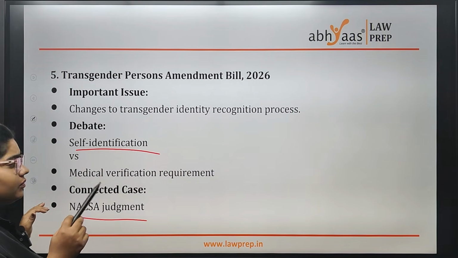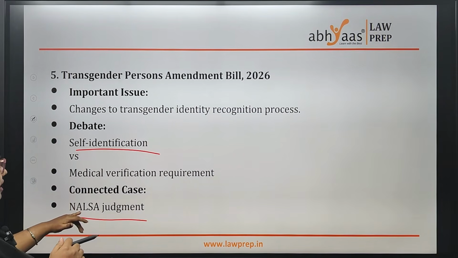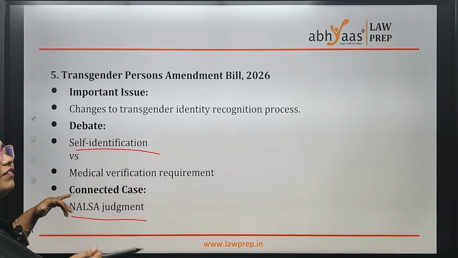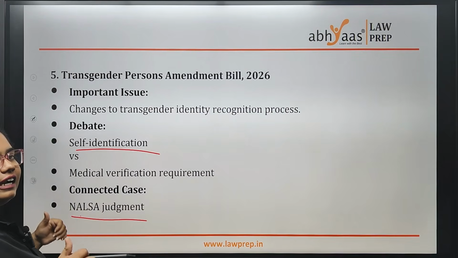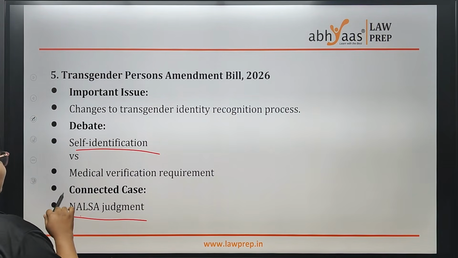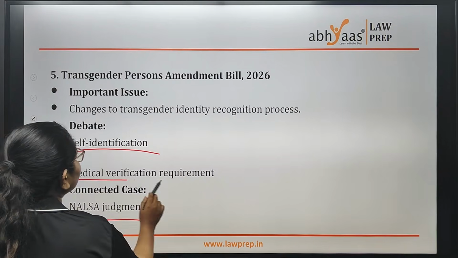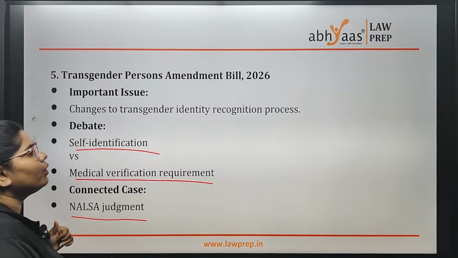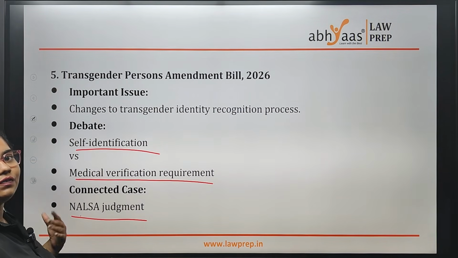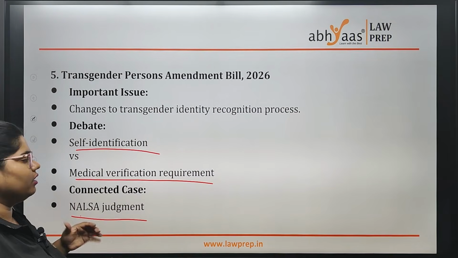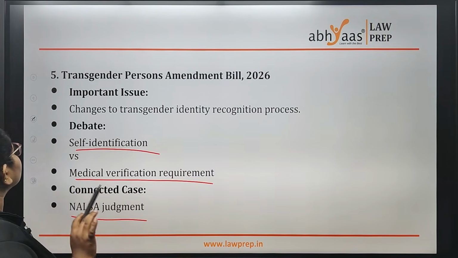Here they are actually saying in NALSA that to identify third gender, self-identification is okay. But coming to this Trans Act, they are saying that medical verification is needed. Your MRO should give your medical certificate that this person belongs to third gender. So this is the controversy going around.